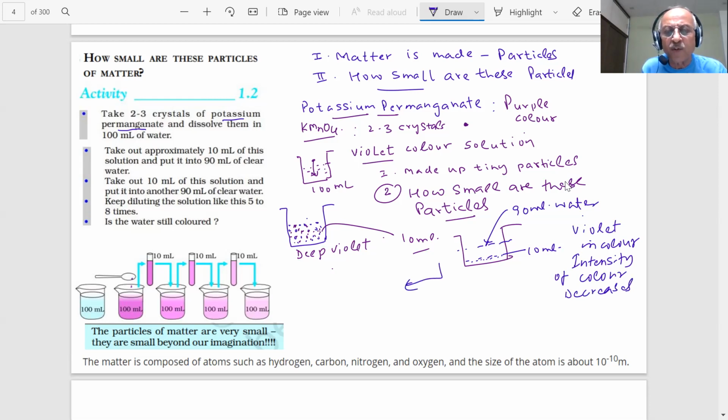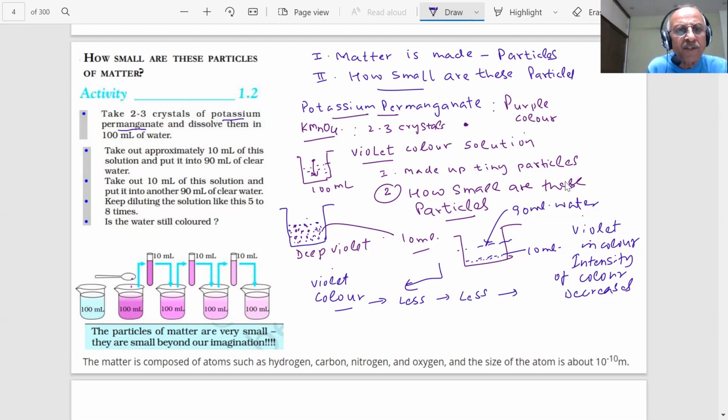Further, you can take these beakers again, 10 milliliter of this, and add 90 of the water. As you keep on adding water, this process is called dilution in chemistry. You will find the violet color becomes less and less. The color is fading, but the color has not disappeared.